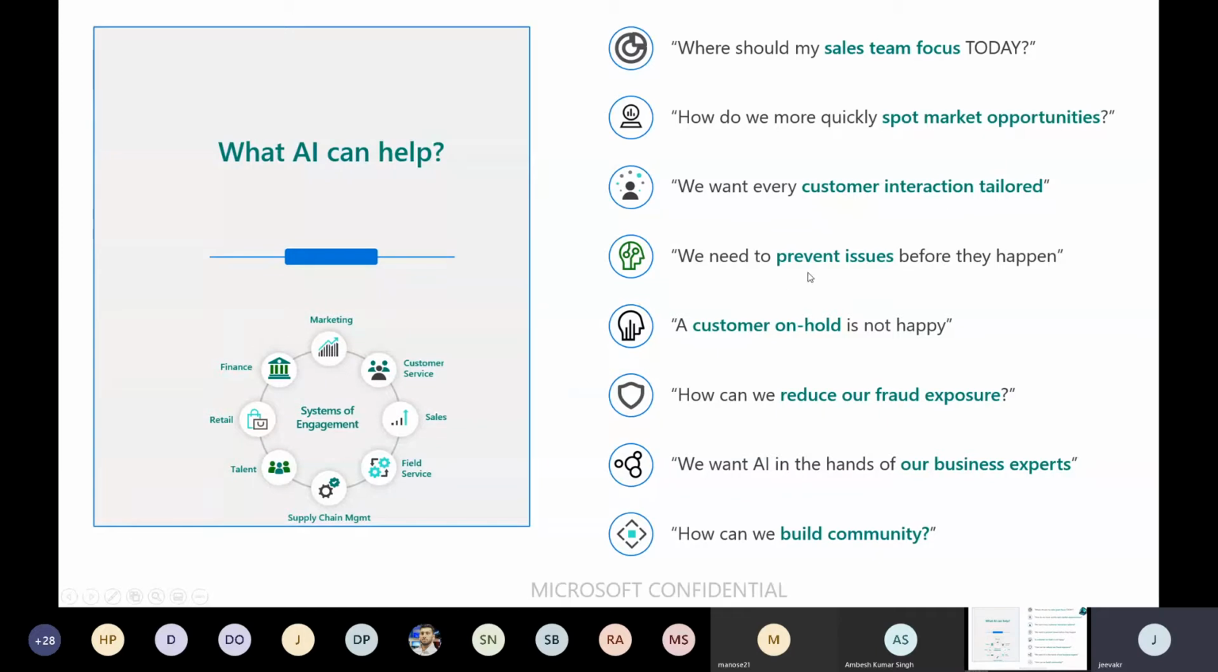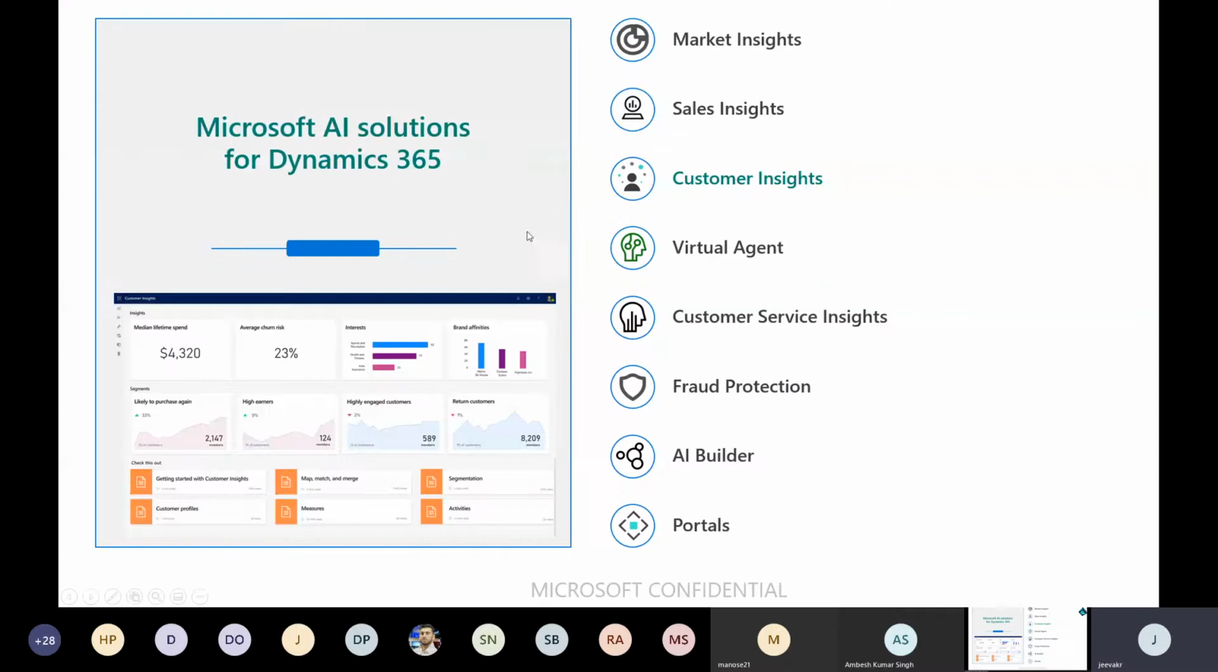And then we need to prevent issues before they happen, right? That is the proactive way of doing customer service. And if you want to reduce any fraud exposure, how can we build a community within the business as such. And when it comes to Microsoft products, we have Sales Insights, Market Insights, Customer Insights, Power Virtual Agent, Customer Service Insights, AI Builder, portals, and Fraud Protection. Today we're going to focus on the application of Customer Insights.